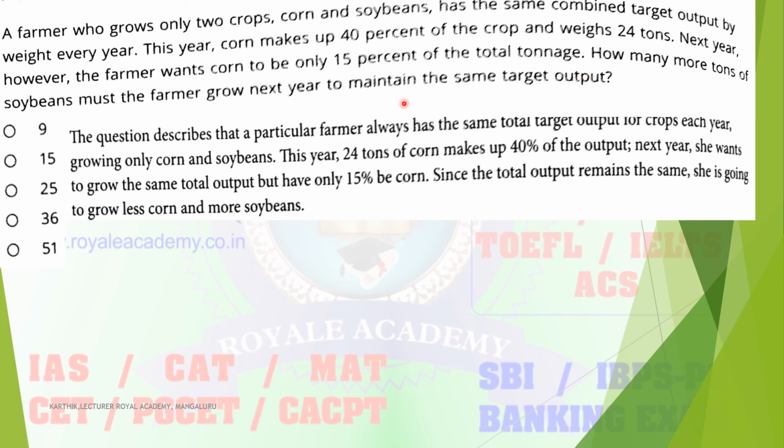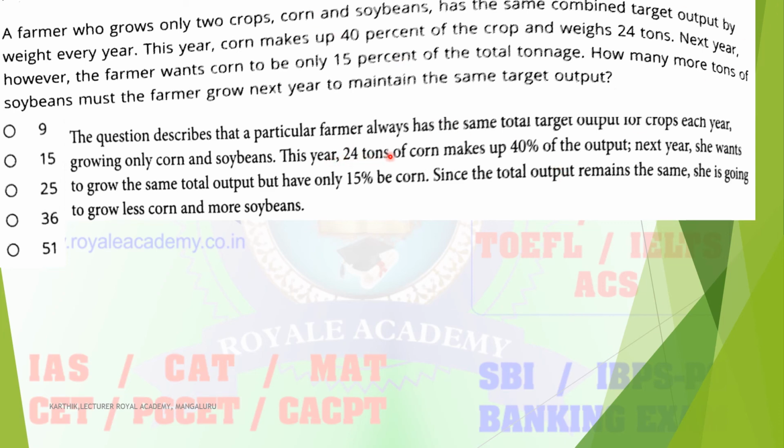So the first year: the question describes what happens, only two varieties of crops, corn as well as soybean. So corn percentage is how much in the first year? 40%, that is nothing but 24 tons. From this expression you can determine the total tons production in the first year, that is nothing but 60. Here that is not required.